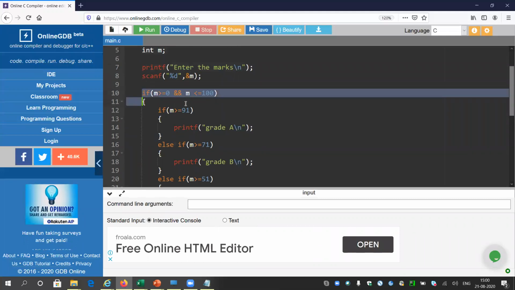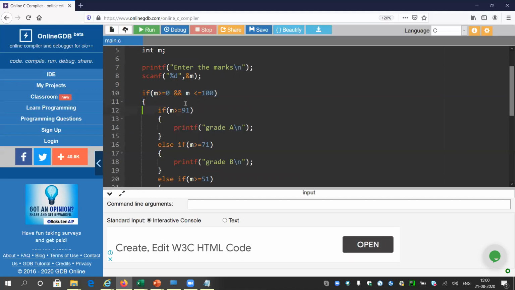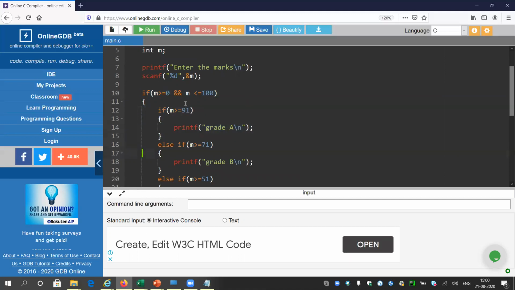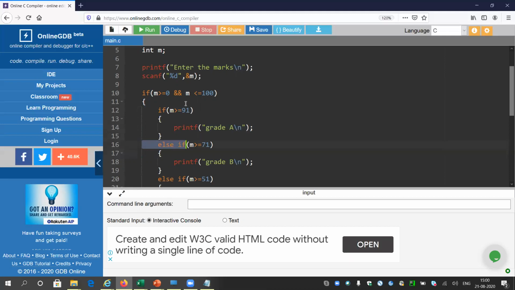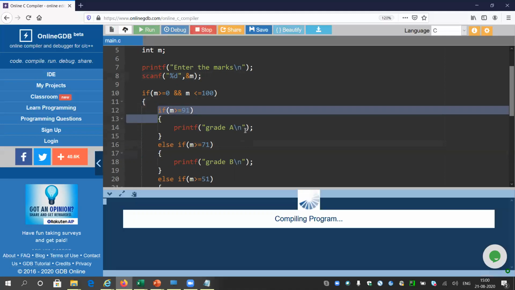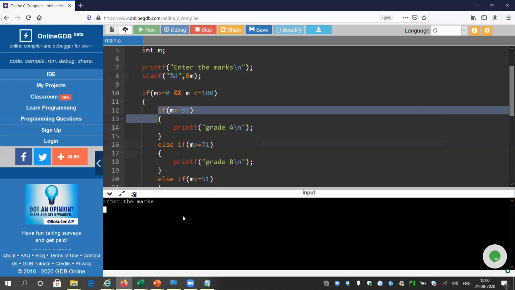The combination of if else, composite conditions using and, or, then an example of nested if else, and the use of the else if syntax together. There is no need to nest it. There is only one nesting under this bracket, one nesting is there. Anyway, let me run the program now. Let me give some other marks, like 80.